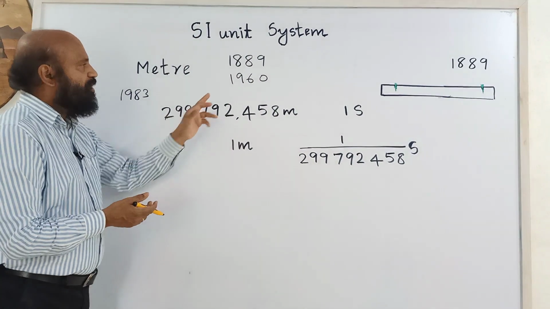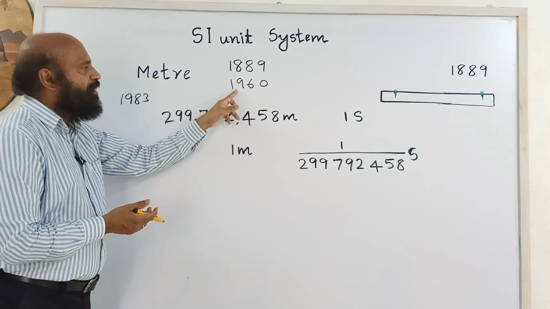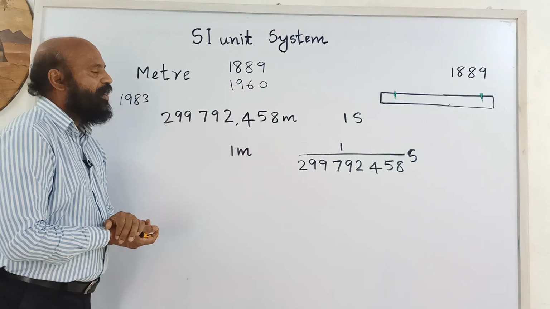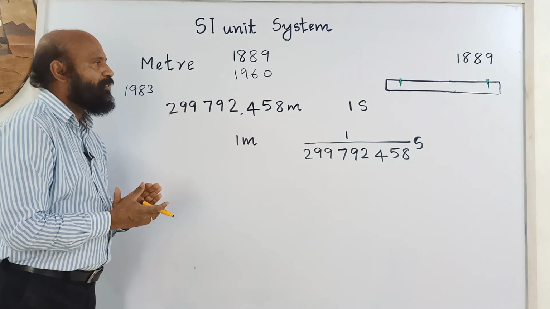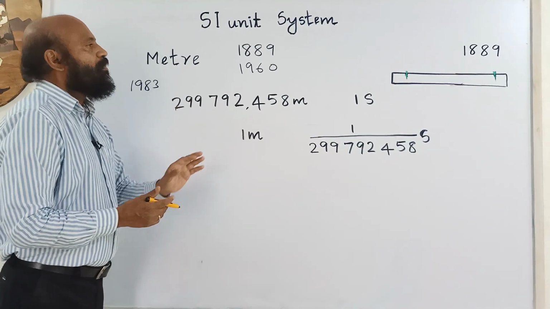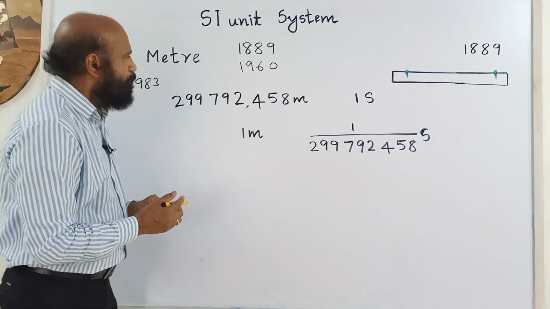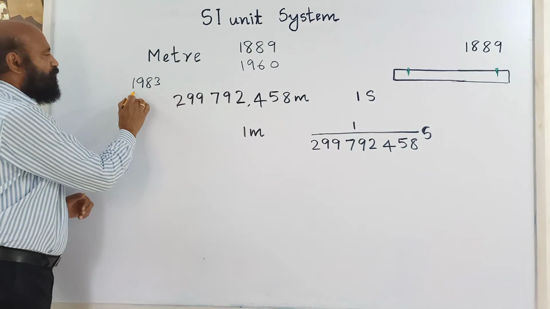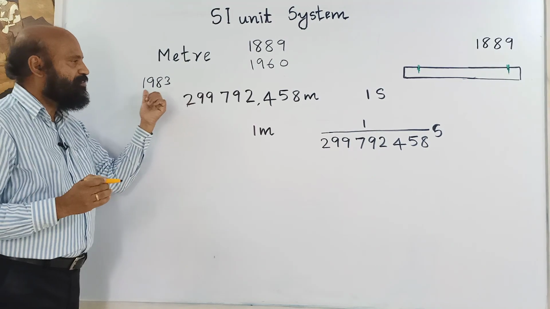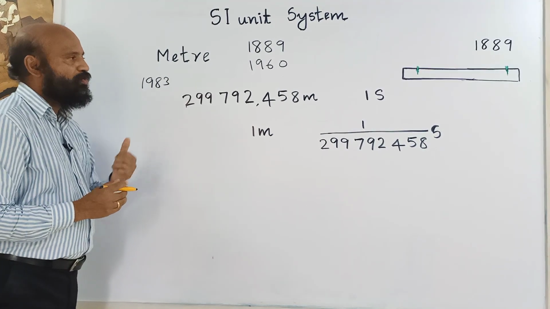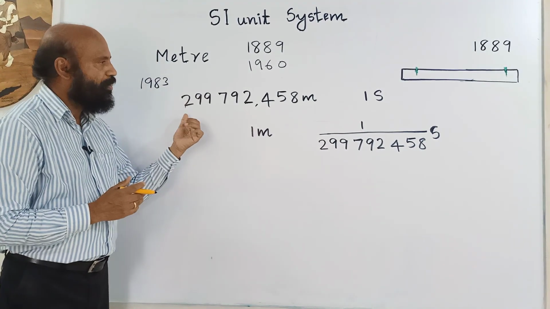It was revised again in 1960. At that time, it was defined in terms of the wavelength of a particular light. The latest definition is given in 1983. It is based on the velocity of light.